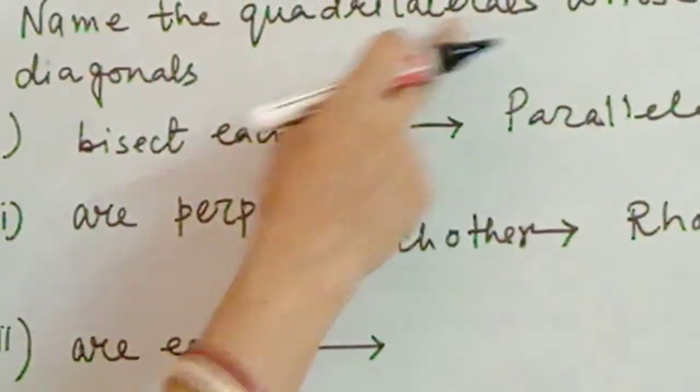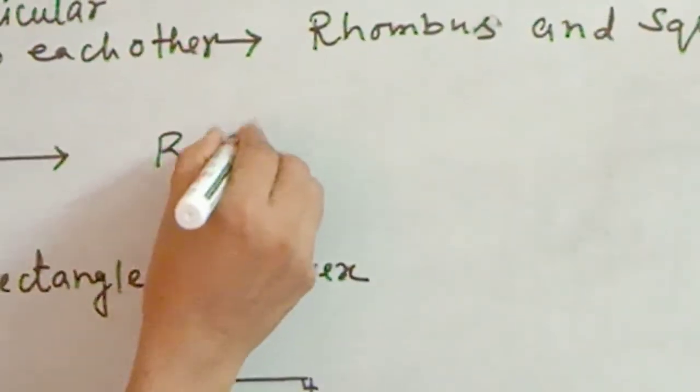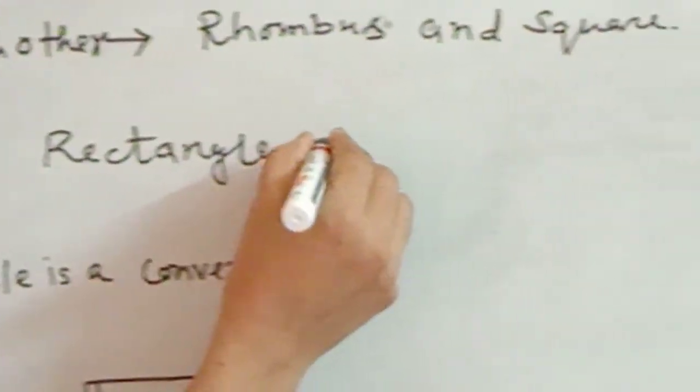Now name the quadrilaterals whose diagonals are equal. Yes, it is rectangle and square.